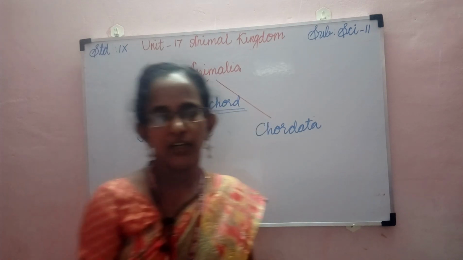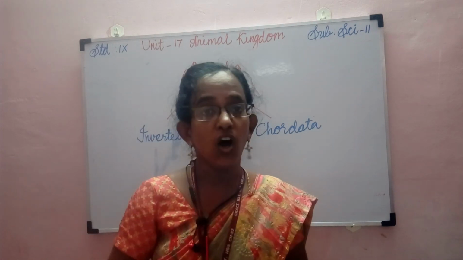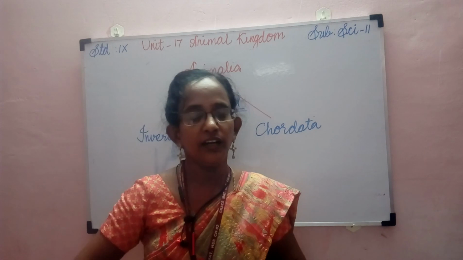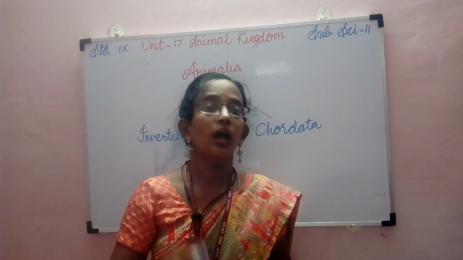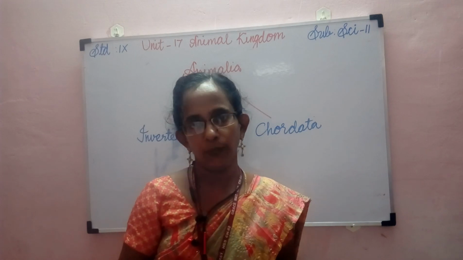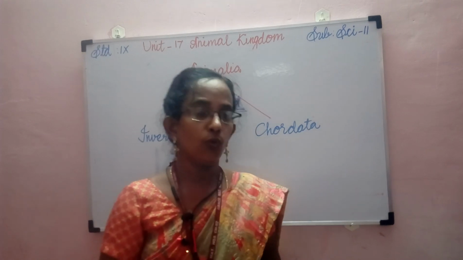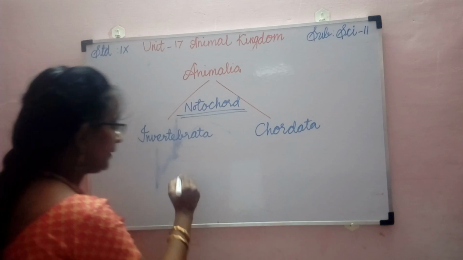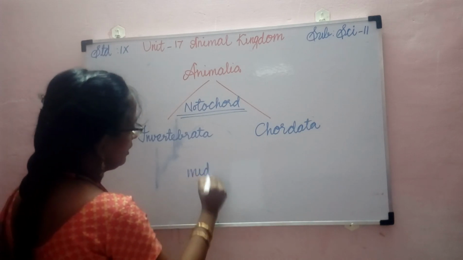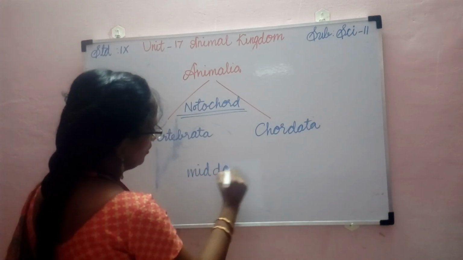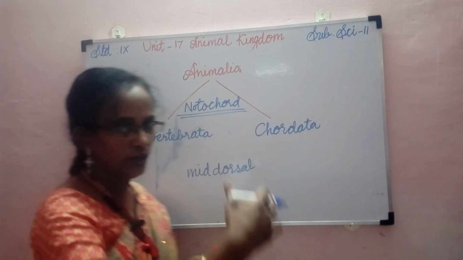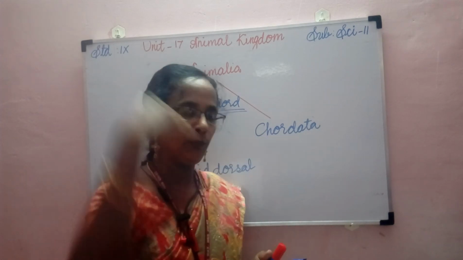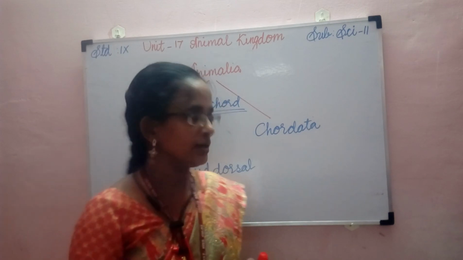Actually, what does this notochord mean? It is nothing but a small rod-like structure, and it is present in the mid-dorsal line in the embryonic developmental stage of organisms. So what do you mean by mid-dorsal line? Mid means middle. Dorsal is nothing but the upper side of any organism. For us, for human beings, our back side is the dorsal side.